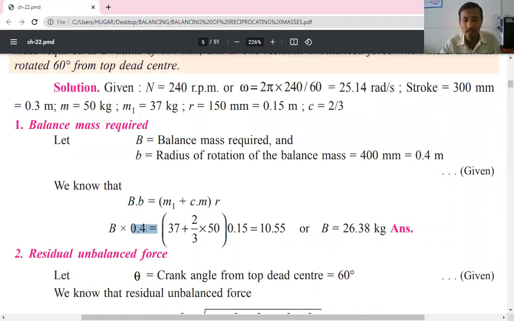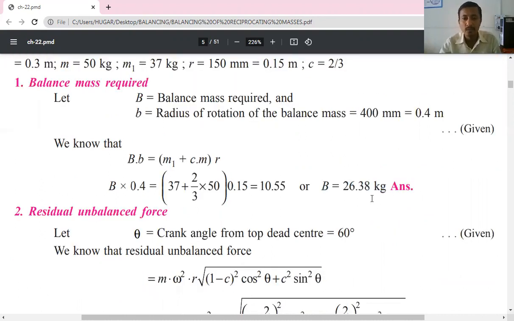B into small b, where small b is the radius of the balancing mass, is 0.4, as given in this problem. m1 is the rotating mass, 37 kg, plus 2 by 3 into 50. If we make the simplification, we get the balancing mass as 26.38 kg. So the balancing mass required is 26.38 kg.